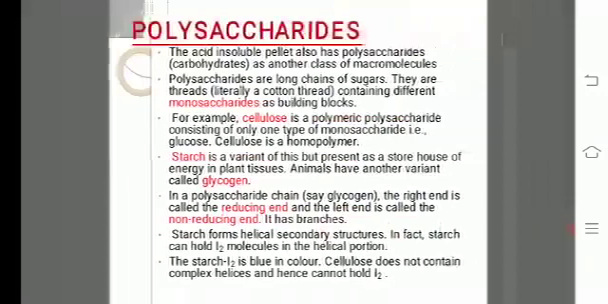Starch forms helical secondary structures. In fact, starch can hold iodine molecules in the helical portion. The starch iodine complex is blue in color. Cellulose does not contain complex helices and hence cannot hold iodine. So that was about polysaccharides.